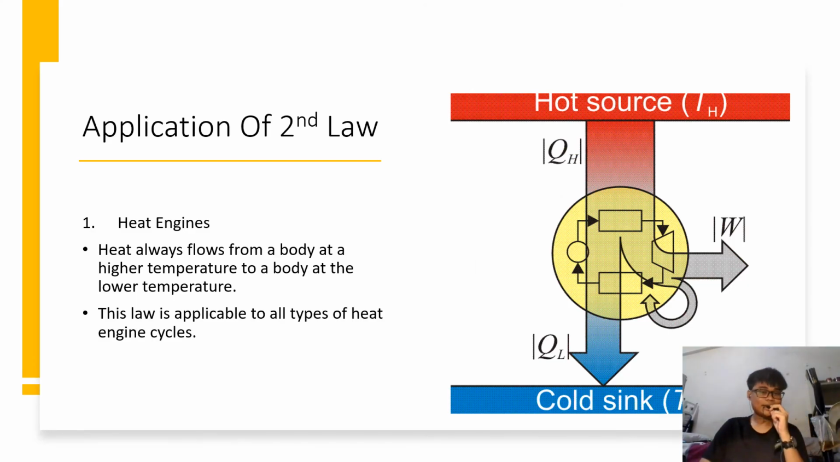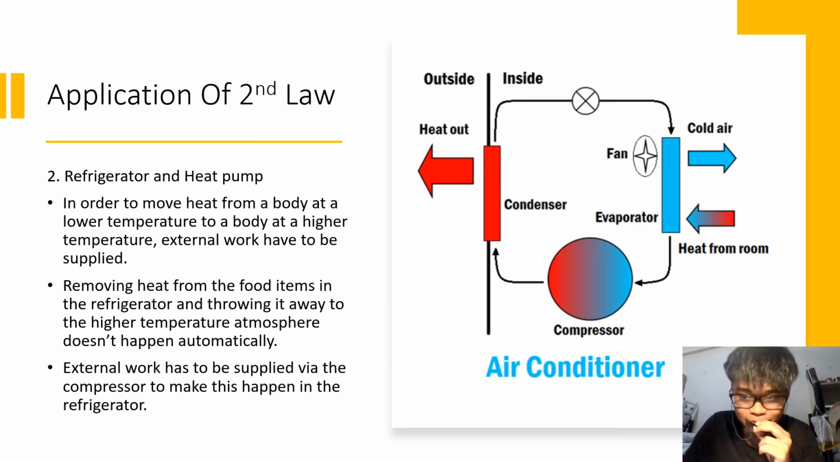So let's look at the applications of the second law. The first one is heat engines. According to the law, heat always flows from a body of higher temperature to a body of lower temperature. This law is applicable to all types of heat engine cycles, including the Otto, diesel, and so on, for all types of working fluids used in the engines. This law has led to the progress of present-day vehicles. Another application of this law is refrigerators and heat pumps based on the reversed Carnot cycle.